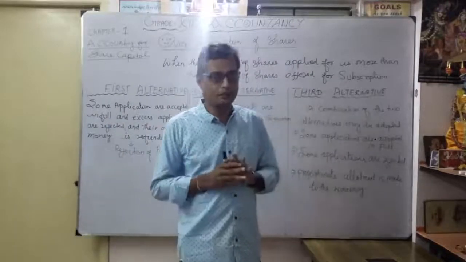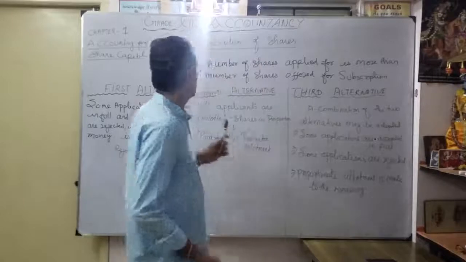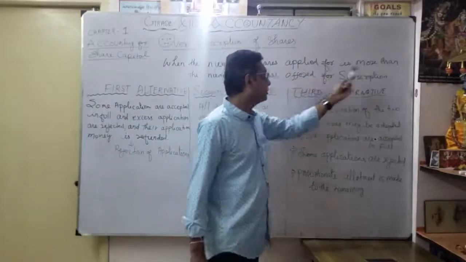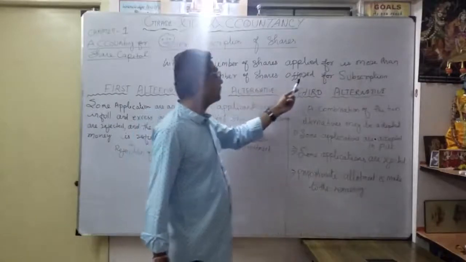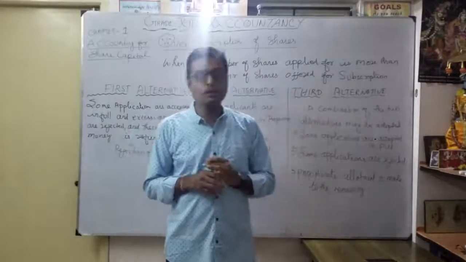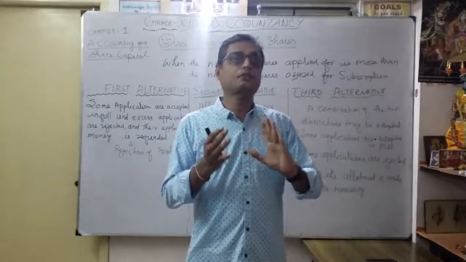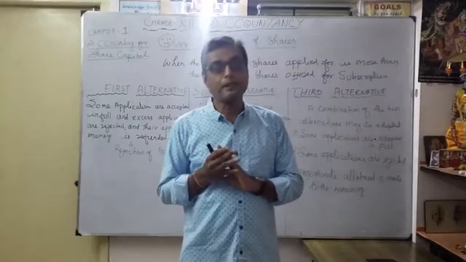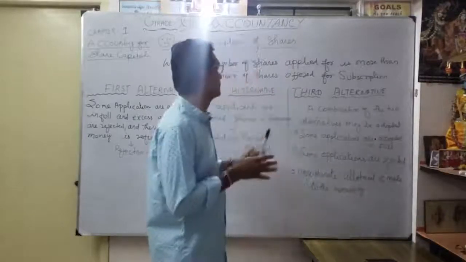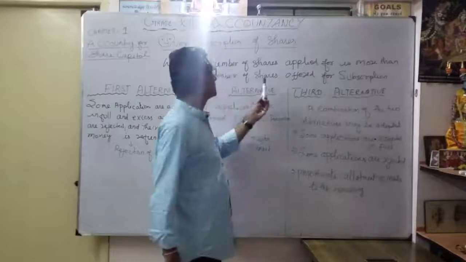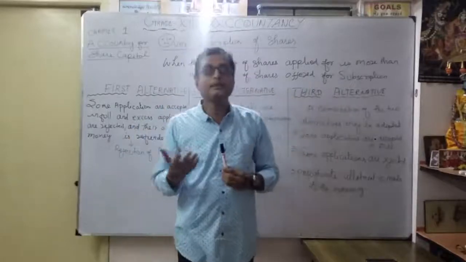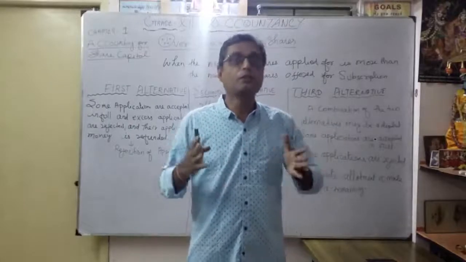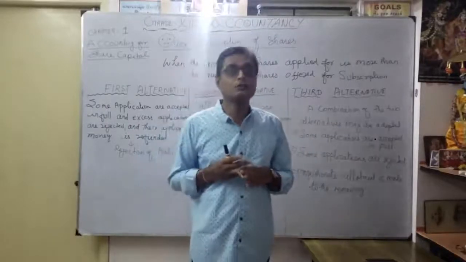What is the meaning of over subscription of shares? When the number of shares applied for is more than the number of shares offered for subscription. For example, the company issued 50,000 shares, but the public as shareholders applied for more than the issued shares, maybe 70,000. So this is called over subscription.